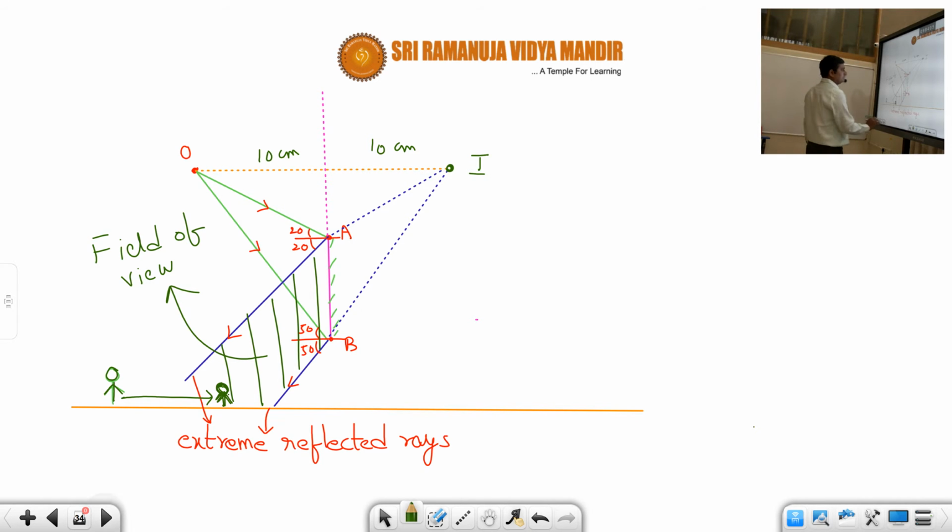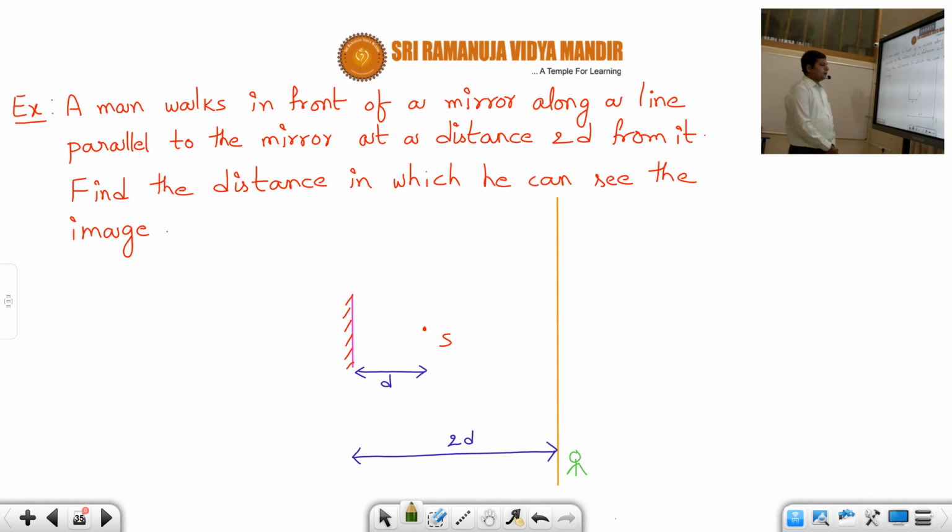Okay, so now let us see one simple problem, students. A man walks in front of a mirror along a line parallel to the mirror at a distance of 2d from it. Find the distance in which he can see the image. As I told just now, students, a man can see the image in the mirror provided he is in the field of view. So to solve this problem, we first need to identify the field of view region, students. Then only we can say that if the man is inside that region, then he can see the image.